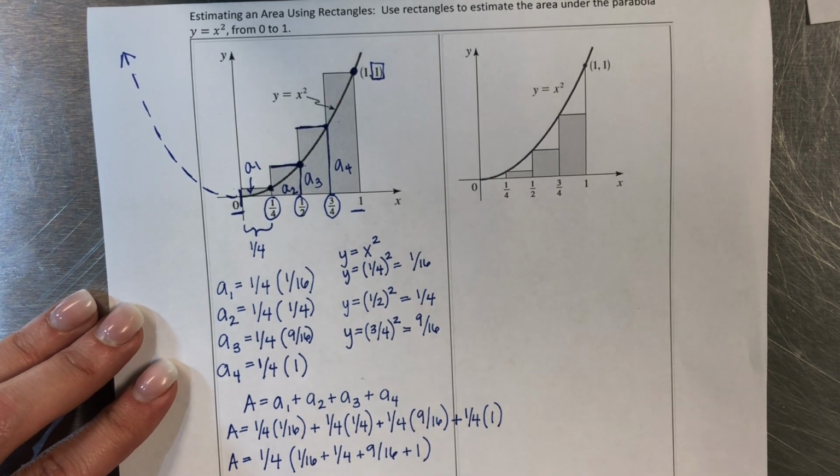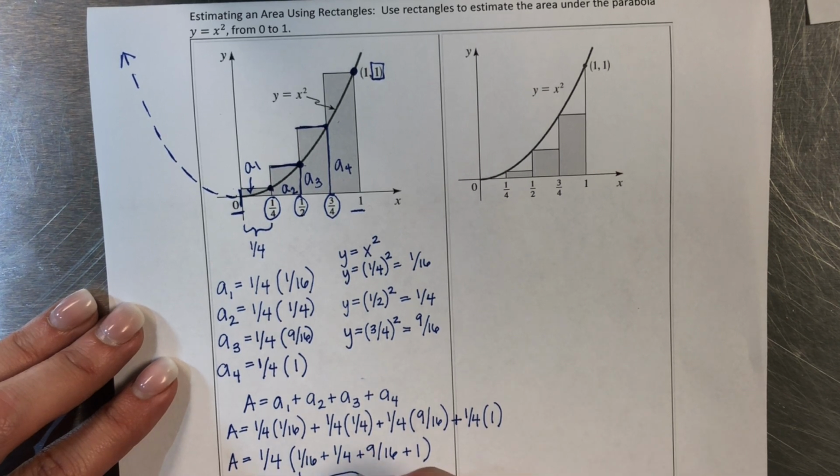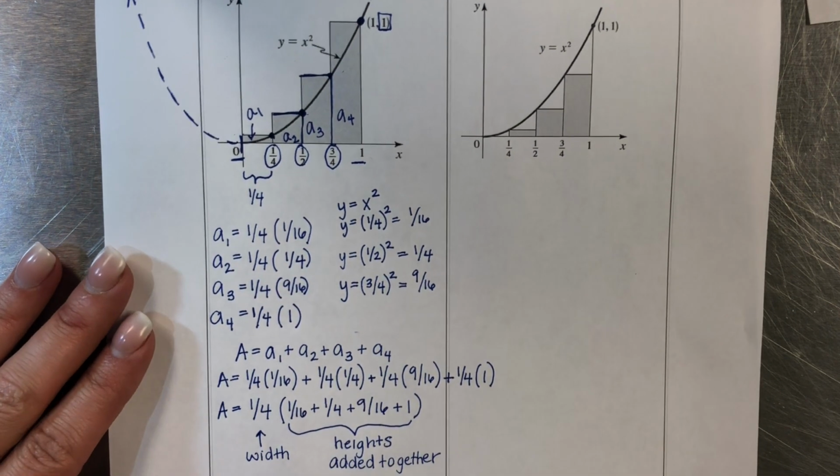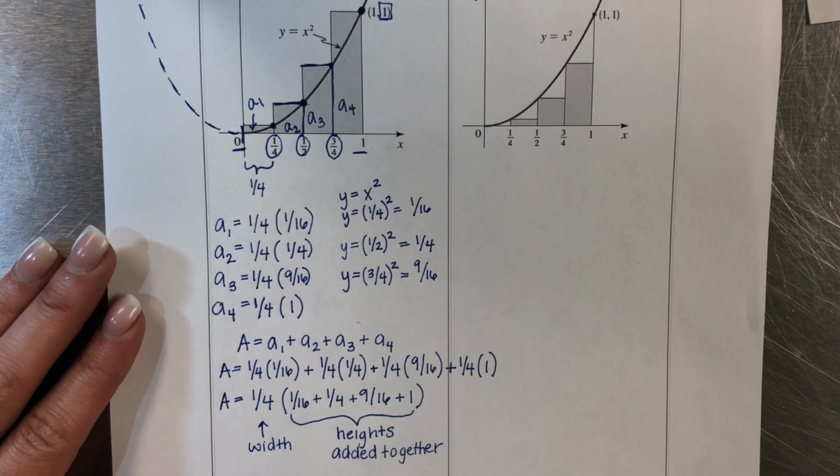Basically, the shortcut is that you do the width times the heights all added together. These are all 4 of the heights of the rectangles, added together. So you can go straight to that step in a future problem now that you know that. The width at the front times the heights all added together.